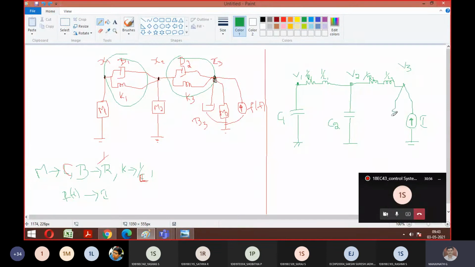So this is connected as your 1 by R3. That always should be parallel to your current. Don't connect in series. Similarly, M3 is replaced with your capacitor C3. So connect a capacitor C3, going to ground. So this is your Fi analogy.